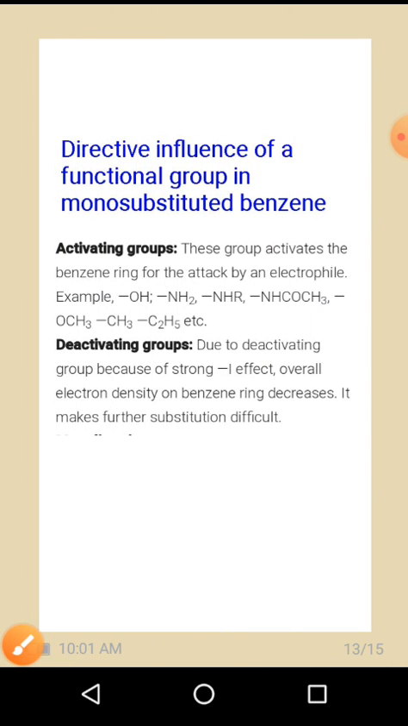Next one, directive influence of a functional group in a monosubstituted benzene.